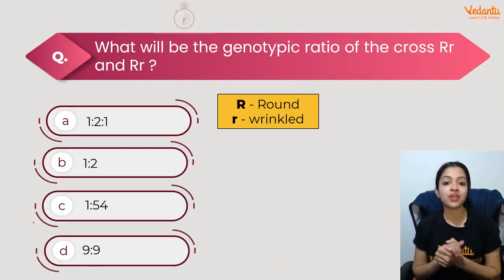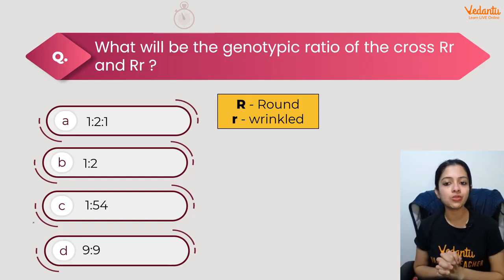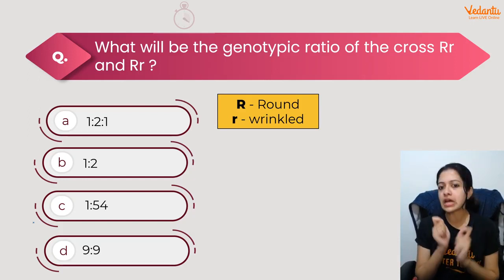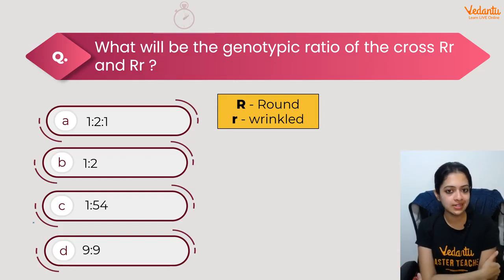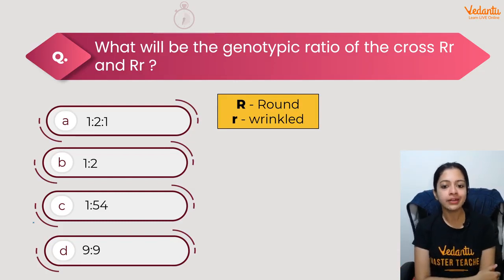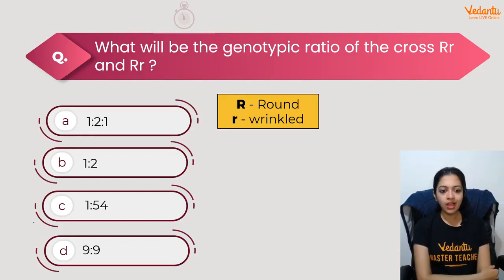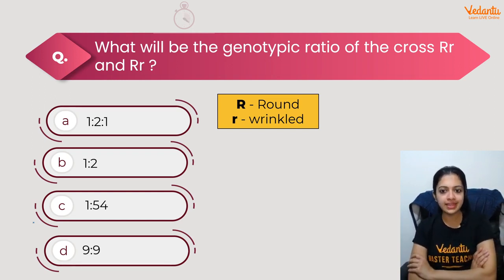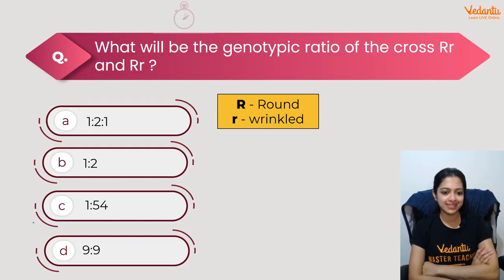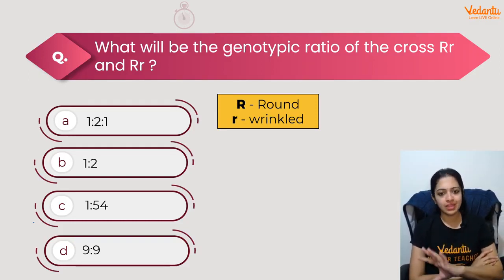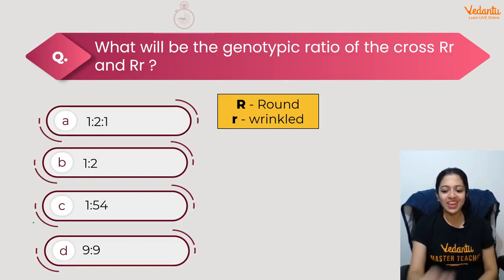Now let us quickly try and answer this. What will be the genotypic ratio of the cross capital R small r and capital R small r? So it's written there what R stands for, round and wrinkled. What would the ratio be? Think about it. Work it out if you want, and then tell me the answer. I'll give you a hint. It's going to be exactly the same as the previous one. Okay, your time ends in 3, 2, 1 and go.